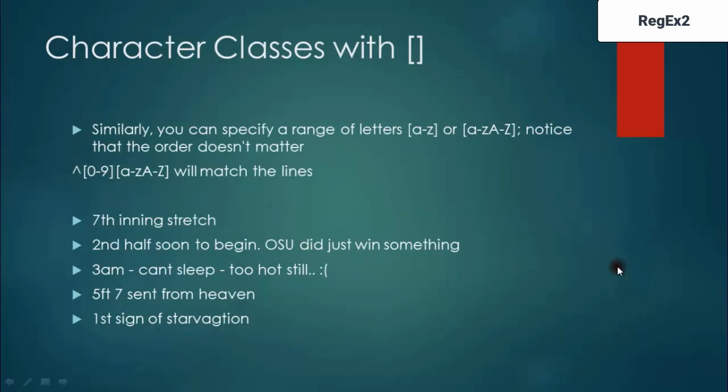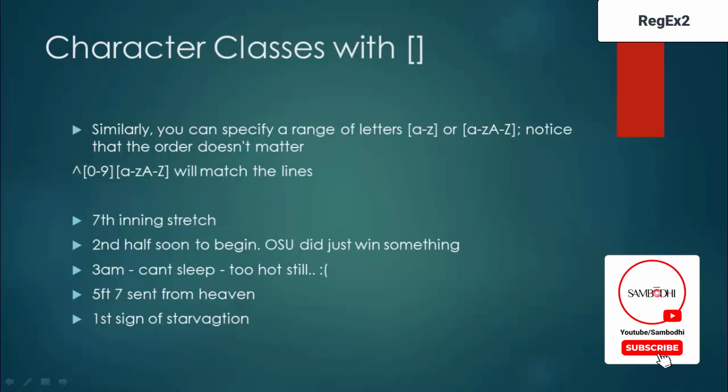So again, still using the same square brackets. So what else can you specify in the square brackets? You can specify anything that comes to your mind. For example, you can specify a range of letters, a to z or capital A to Z. Notice that the order doesn't matter. It may be capital I, small i. You can give small i, capital I. The order is not going to matter. So if I put a to z, any character that belongs to the 26 letters of the English alphabet, you will get it.